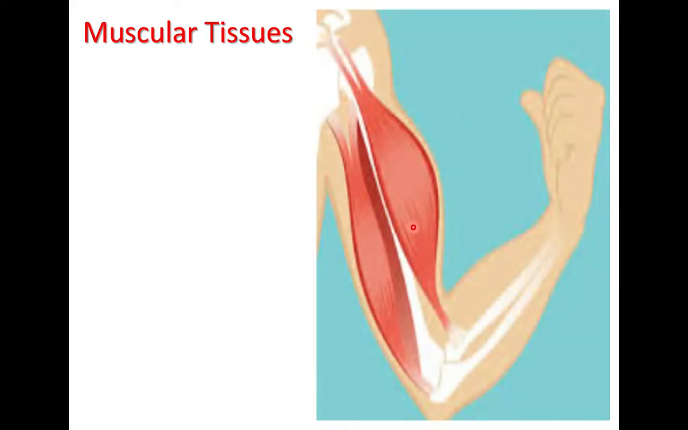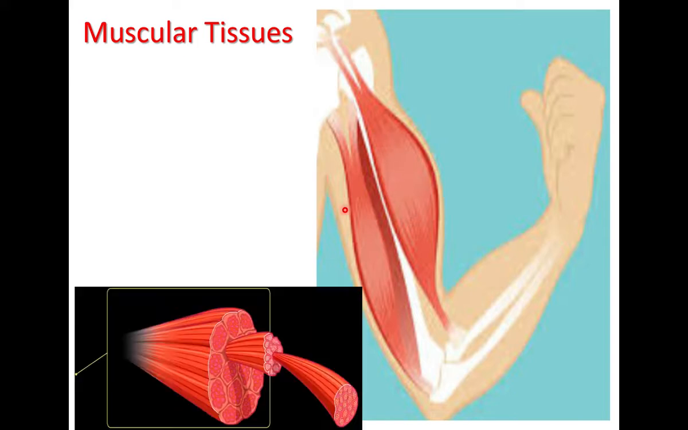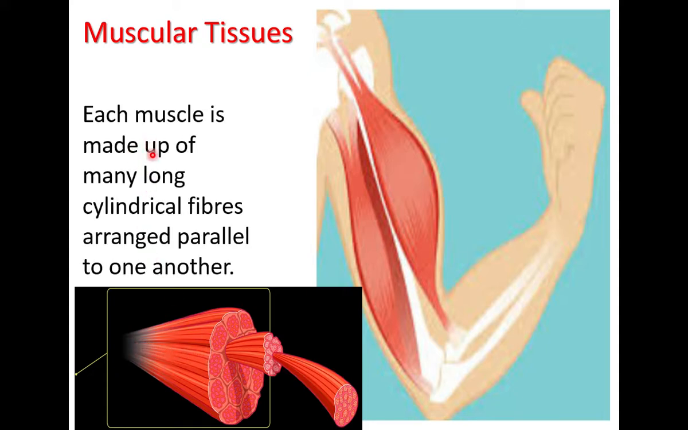Muscular tissues are elastic in nature. The muscles provide movement of our body. The muscles are made up of long thread-like cells called muscle fibers. The muscle fibers are arranged in bundles, one above another. Each muscle is made up of many long cylindrical fibers arranged parallel to one another, called muscle fibers. Muscle cells provide movement of our body and working of internal organs.